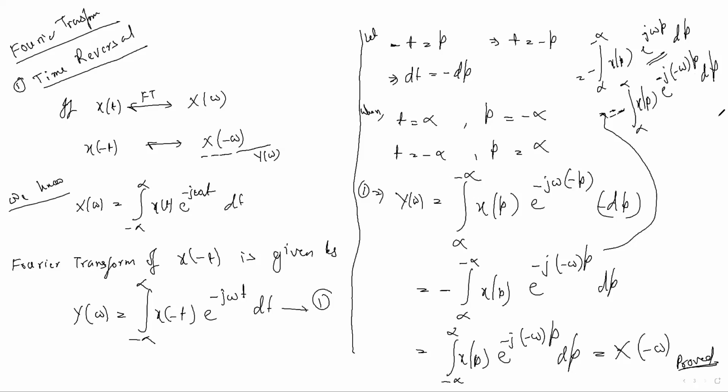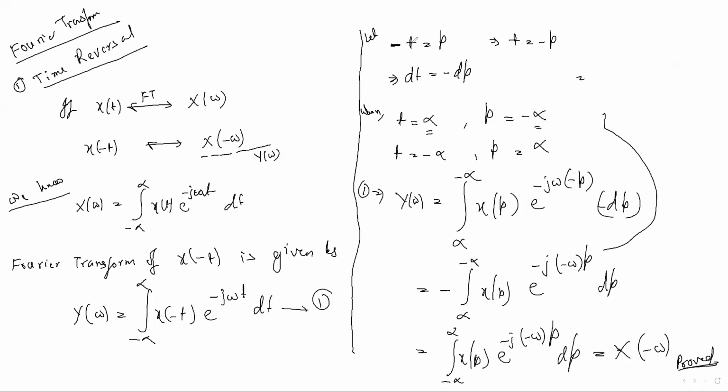Sir, the integration part, sir. Integrating and after applying the limits, don't we need to do that, sir? Okay, understood. No need to write those things. Let me explain this limit part. For this limit, t equal to infinity means we will get p equal to minus infinity because minus is in front of t.